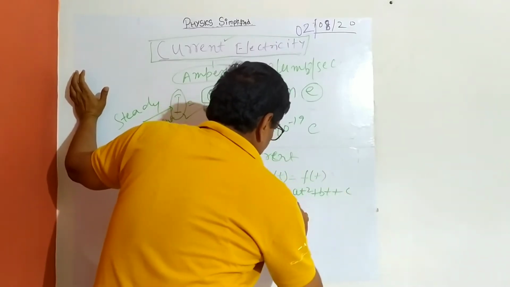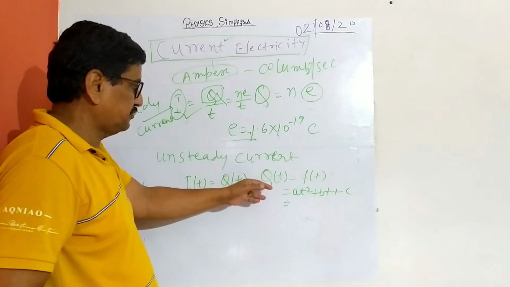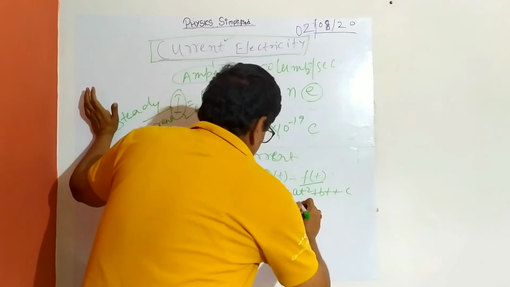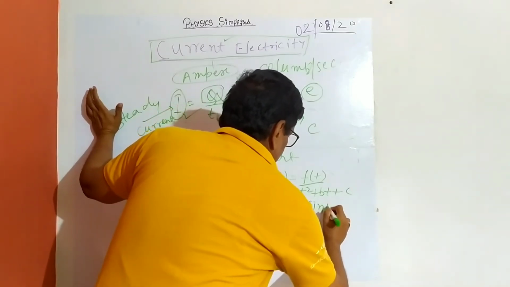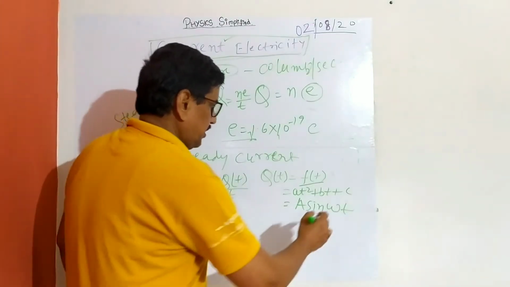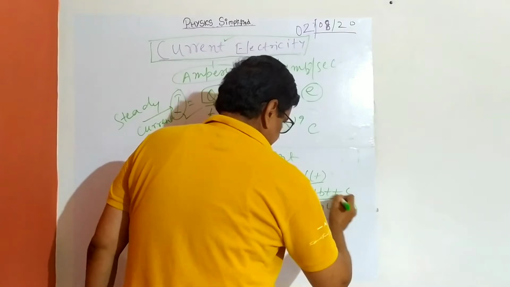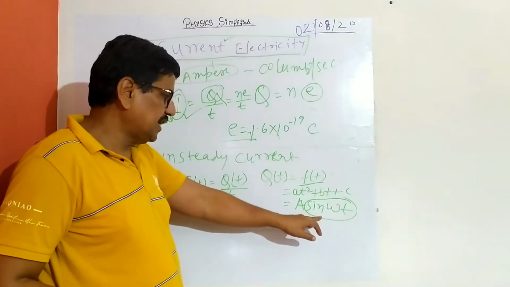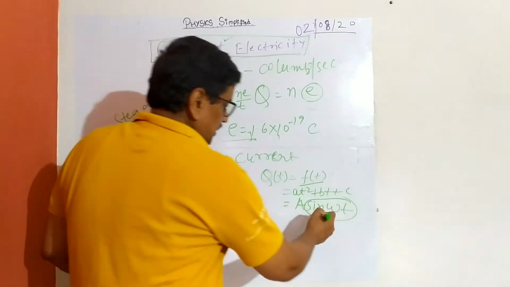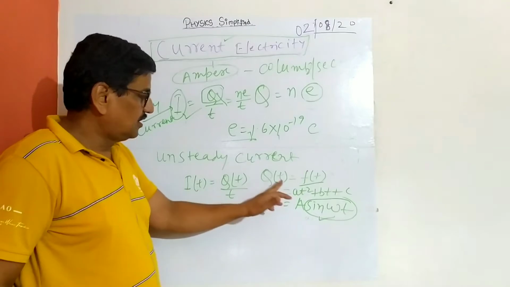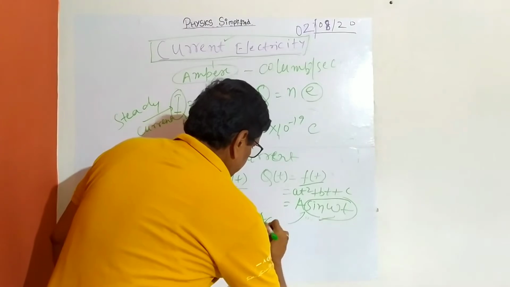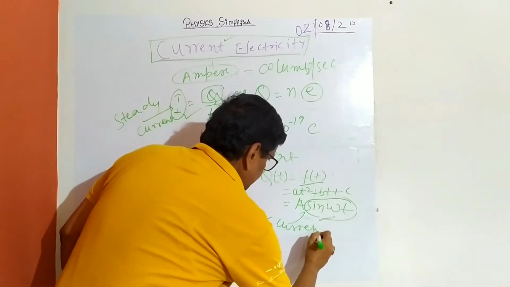This may be like in AC current, which you will read afterwards, I am just telling. It may be a trigonometrical function, say it is A sin omega t. That is the equation of the EMF, which you will read in electromagnetic induction. But if resistance is there, then the current is also like this. So this will be a trigonometric function, and this is varying. So Q(t) may be a trigonometric function also, which is encountered in AC current. You will read it in induced EMF.